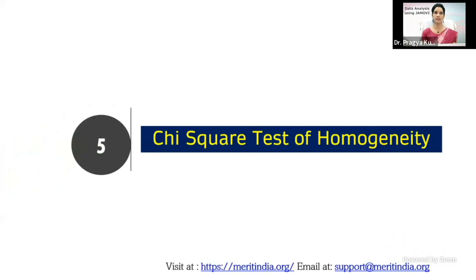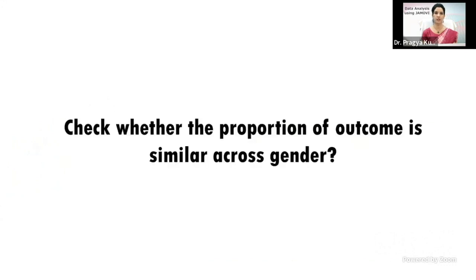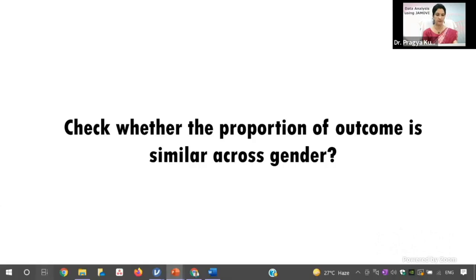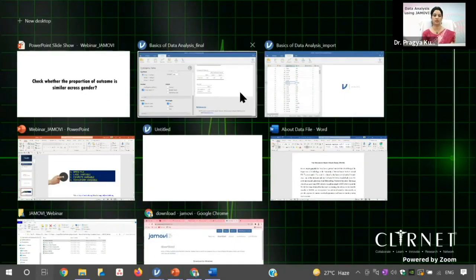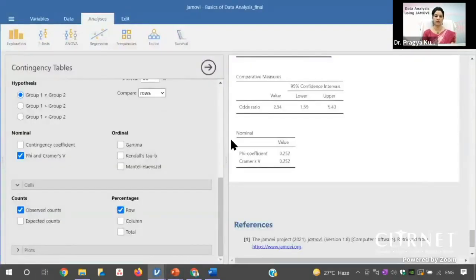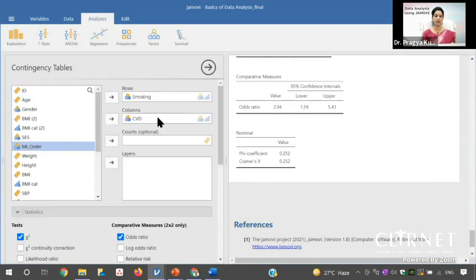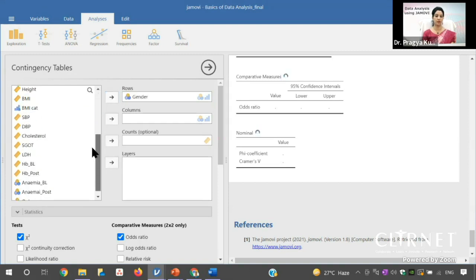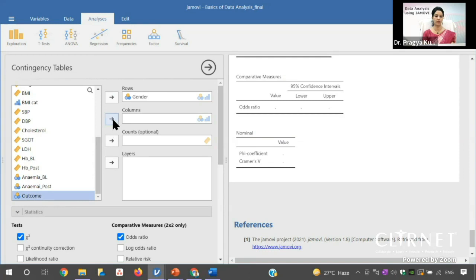Now the next is the chi-square test of homogeneity, and the research question is whether the proportion of outcome differs. The outcome in my case is death, or the person is alive at the end of maybe 1 year. So if I want to see the outcome across gender, then I will again use the chi-square test of homogeneity. So for that, again, you can see in the row and column, I'll move these back. I'll enter gender, and this outcome is at the last. So this outcome I have entered here.